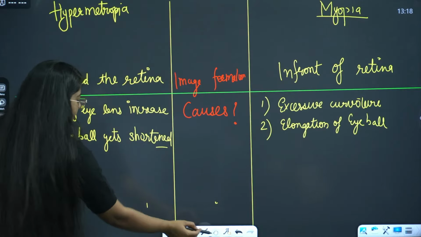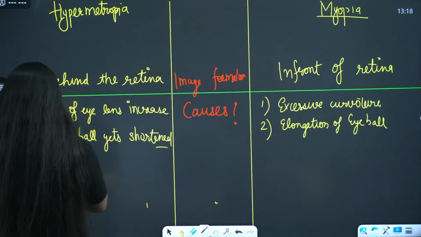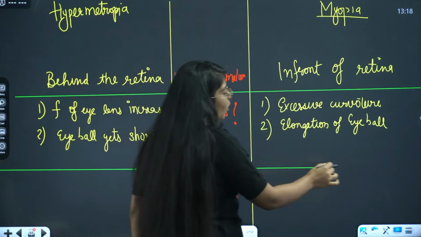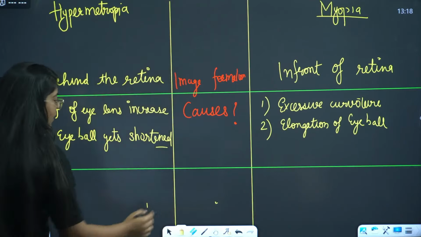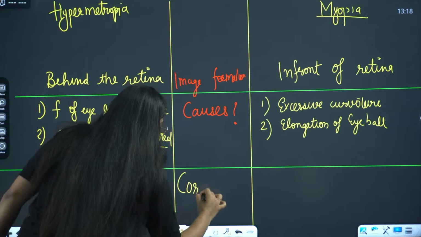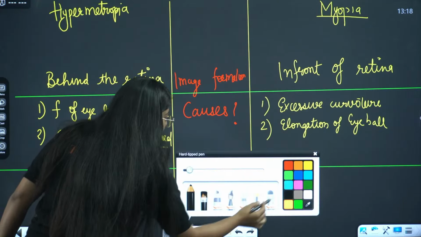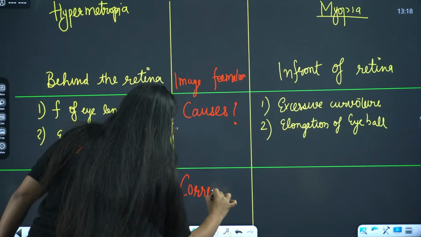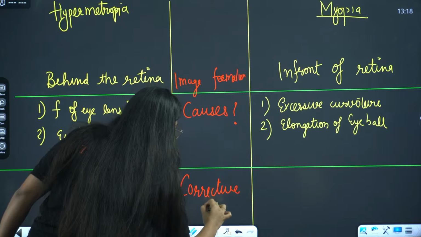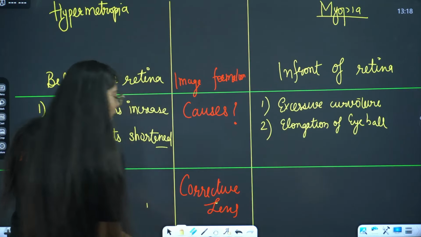Now the final and the most important round. What lens is used to correct this defect? The corrective lens we use to correct these defects. For myopia, which lens do we use to correct the myopia defect?